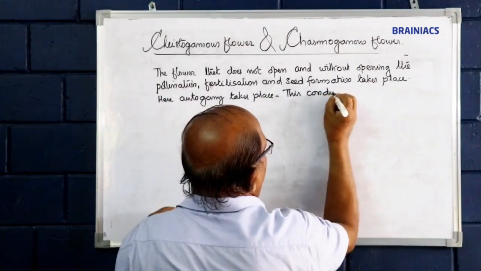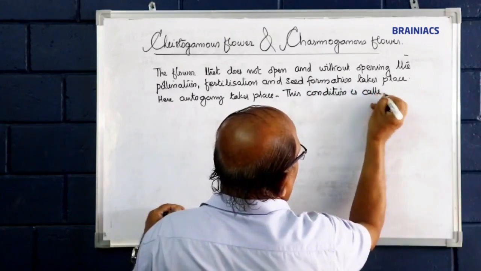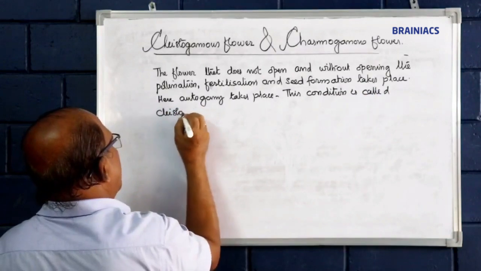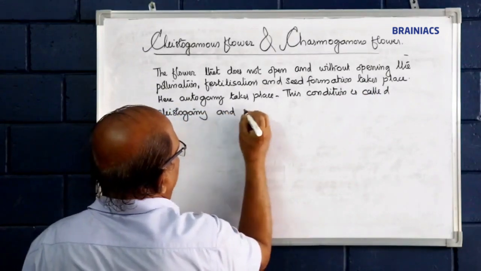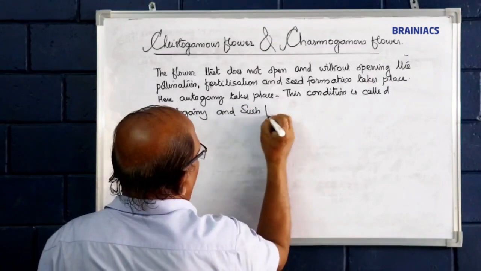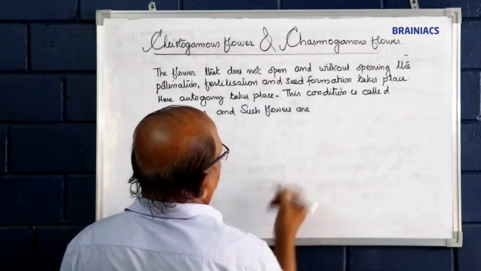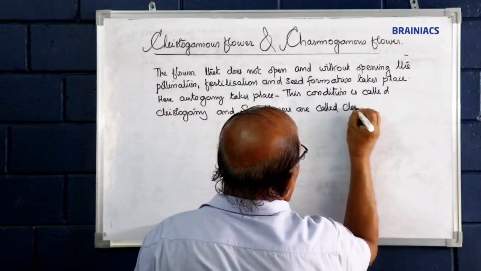This condition is called cleistogamy, and such flowers are called cleistogamous.